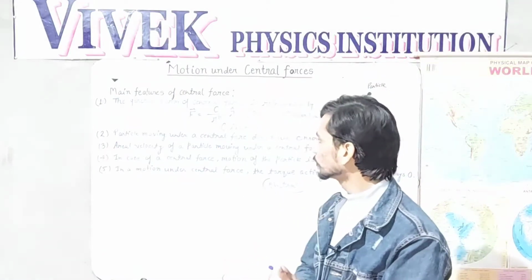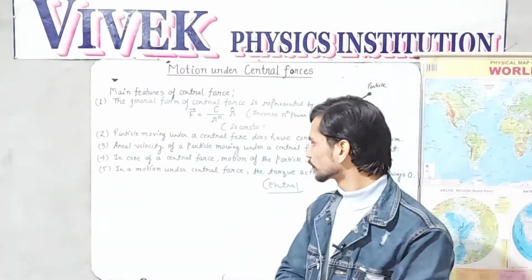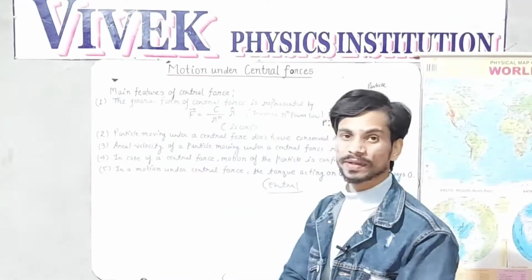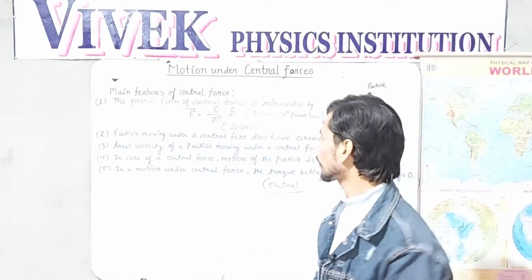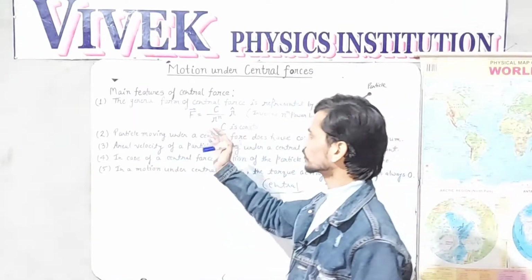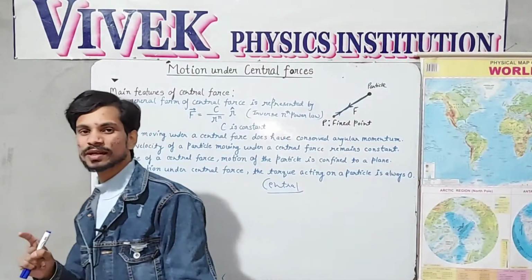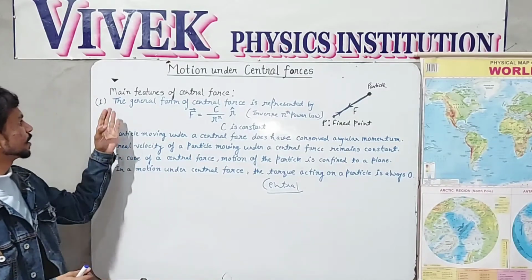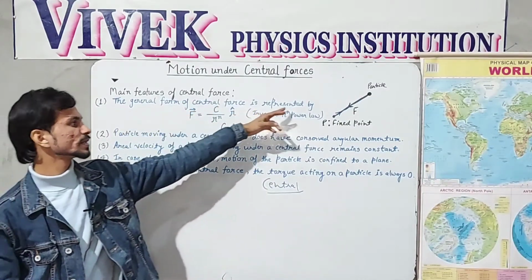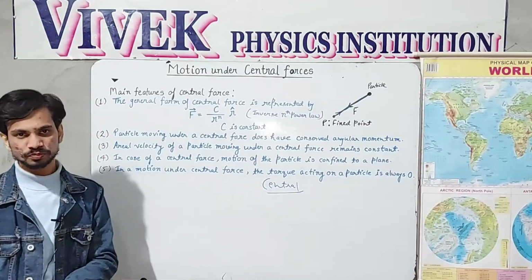So on the board you can clearly look at the 5 main characteristics of the central forces. What are those? Let us sum them up. So here, the first characteristic followed by the central force is that the general form of the central force is represented by this formula.